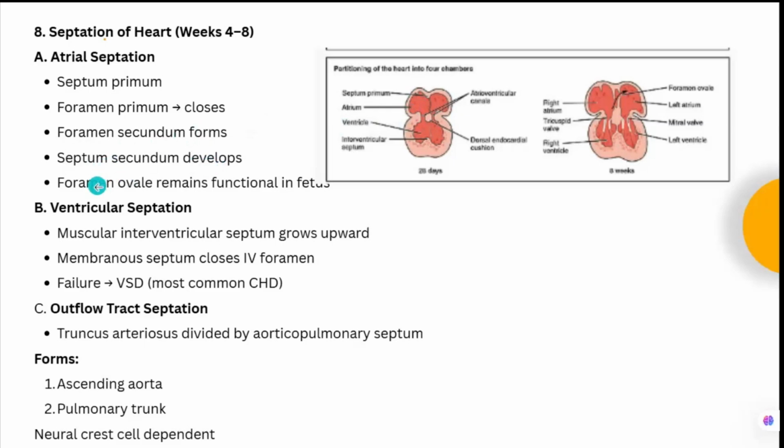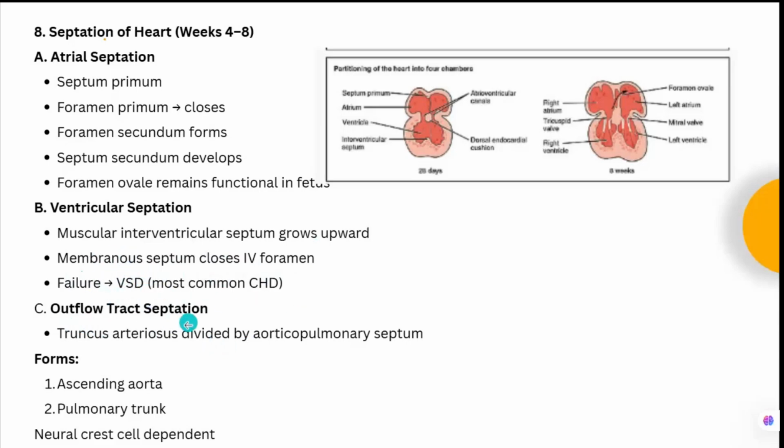Then the gap between the two will form the foramen ovale, which remains functional in fetal life. So this gap between the septum secundum and the foramen secundum will join these two, that is called the foramen ovale. Okay, ventricular septation: the muscular interventricular septum grows upward. The membranous septum closes the interventricular foramen, and failure will lead to a ventricular septal defect. That is the most common congenital heart disease. So what is the most common congenital heart disease? That is the VSD. That is the commonest one.